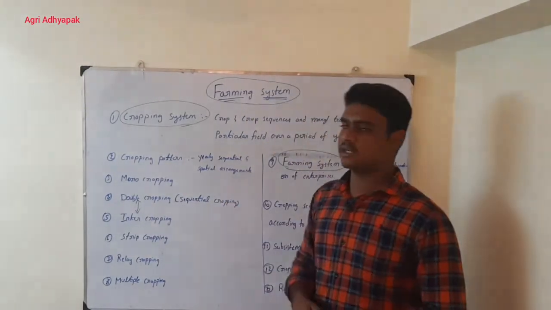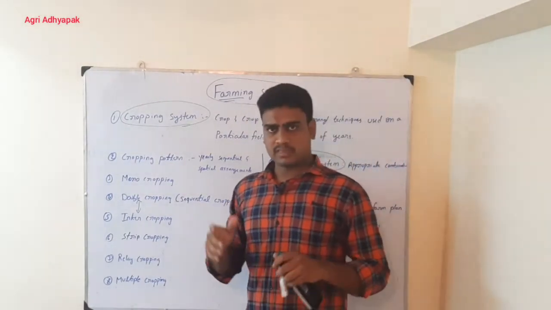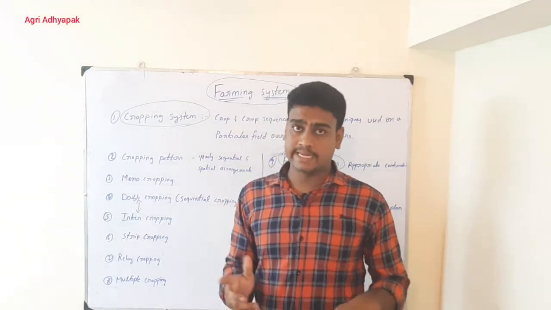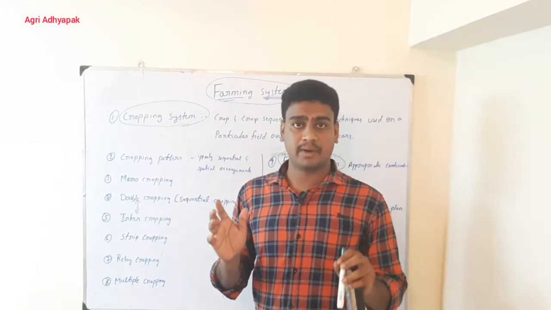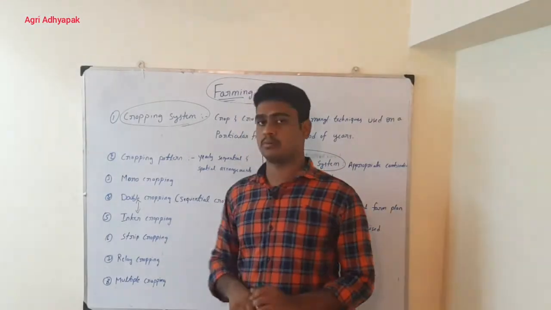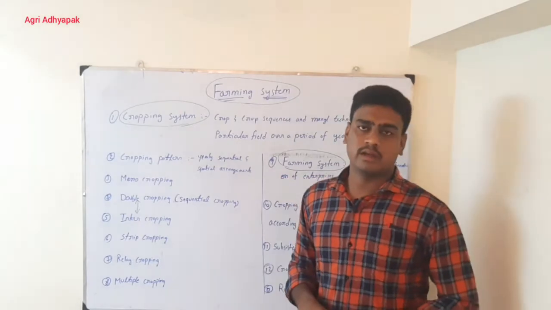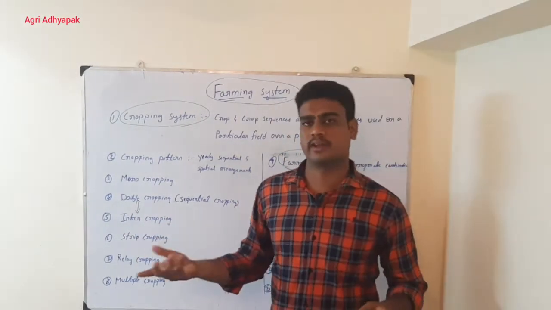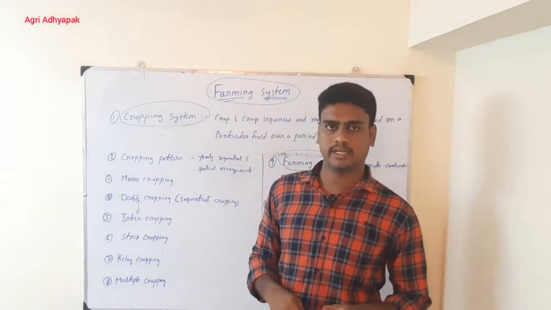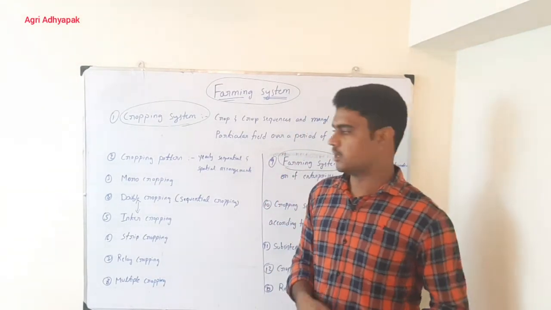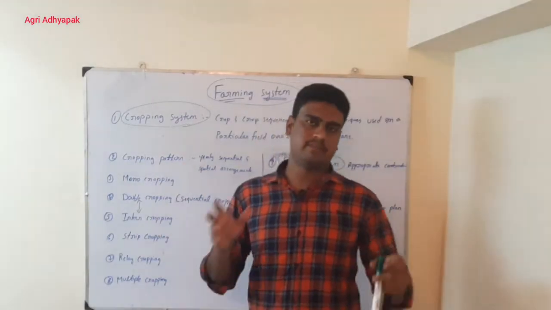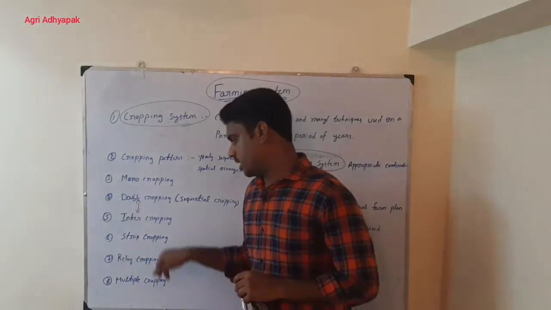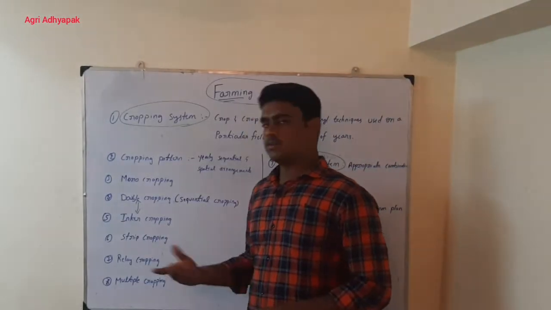But if you look at intercropping, in intercropping we are raising two or more crops in the field at a time by adopting proper spacing. That is called intercropping. For example, if I go for rice, in the same field if I go for any other crop, that can be intercropping. Or for example, if I go for maize crop, in between if I raise pulse crop, that is called intercropping. So at the same time I am raising two crops in a field. In intercropping, two or more crops we raise.